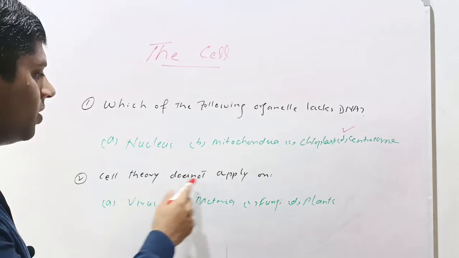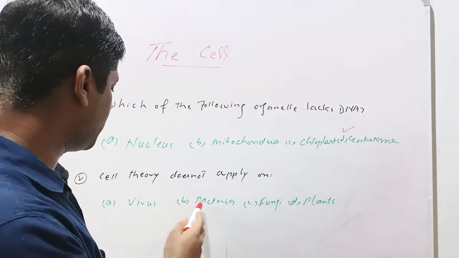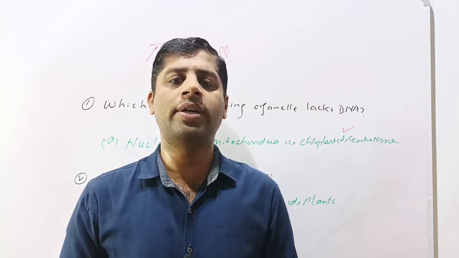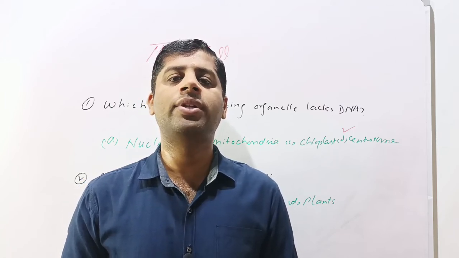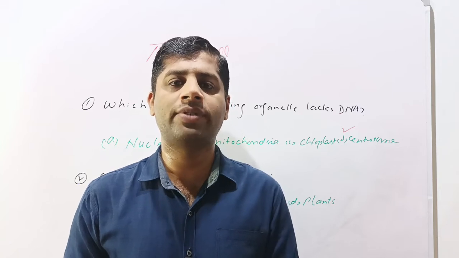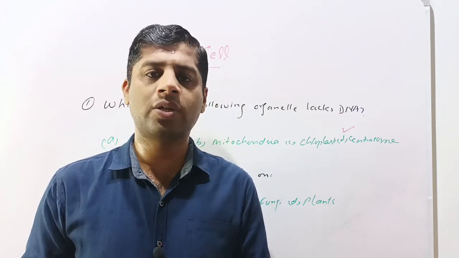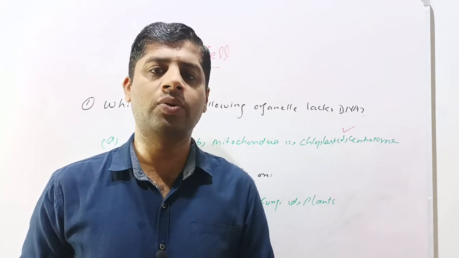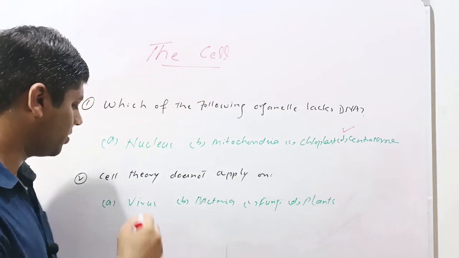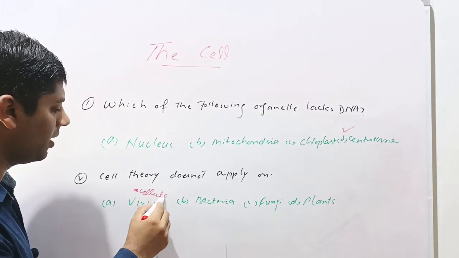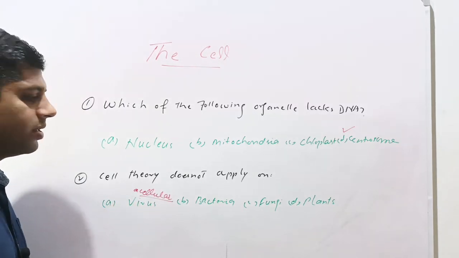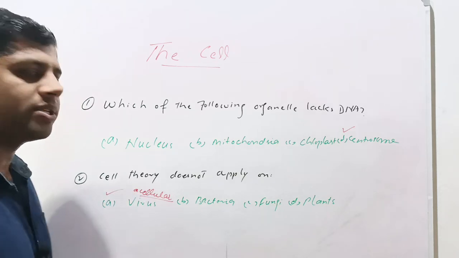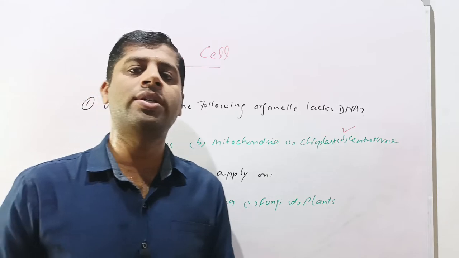Second question is, cell theory doesn't apply on. Given options are virus, bacteria, fungi and plants. Cell theory was presented by Schleiden and Schwann in 1838 and 1839, in which they stated that all living things are made up of cells. So the organisms which lack cellular machinery, which are acellular in nature, are not under the scope of this cell theory. So the viruses are acellular structures having incomplete cellular machinery. So cell theory does not apply on the virus. Option A is correct, that the virus are the organisms on which the cell theory does not apply.